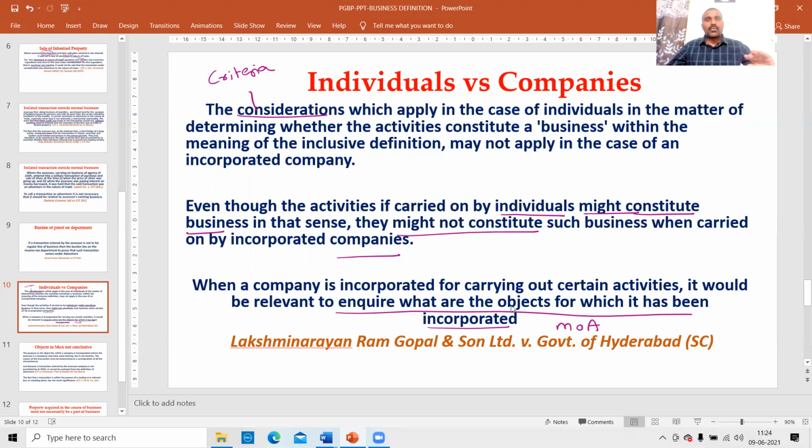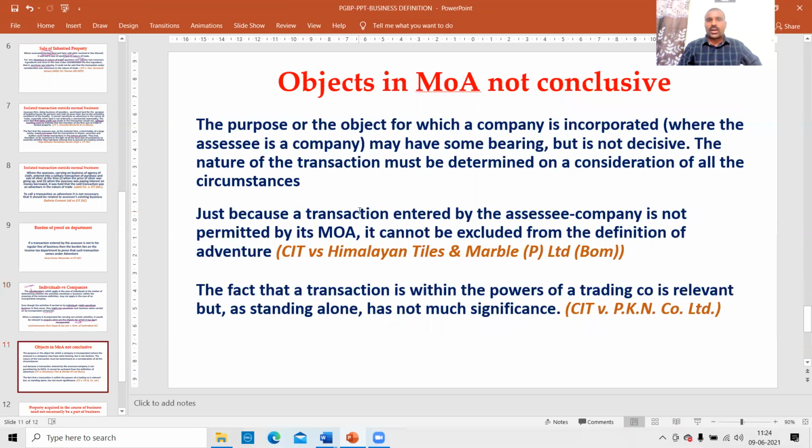Therefore, the criteria applied for individuals is different, and the criteria applied for companies is different. We cannot blindly follow the same case laws given for individuals for companies. For companies, we should be careful. Past case laws given in favor of individuals may not be blindly applied to the companies. Next, look at these two contradictory judgments.